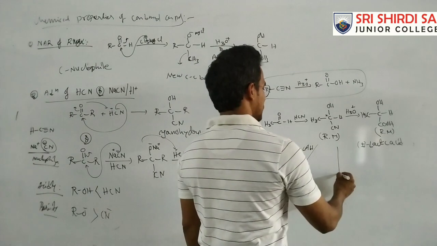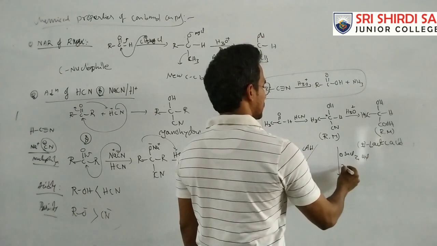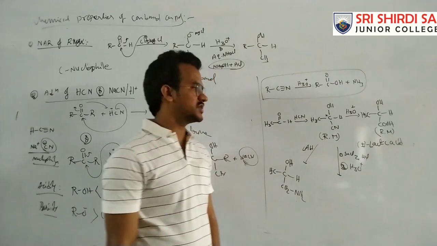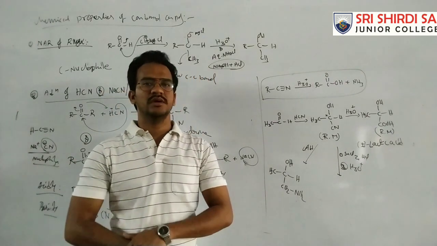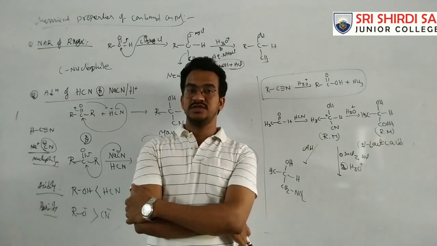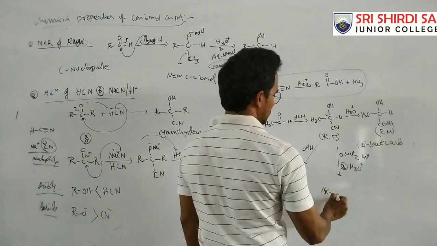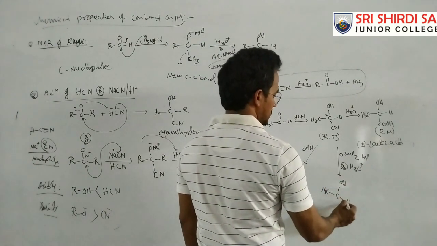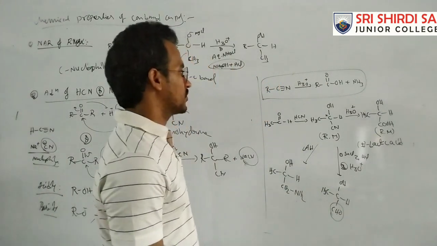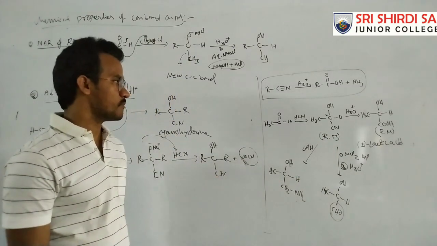Or suppose this compound is treated with SnCl2, HCl, and then hydrolysis. What is this reaction actually? Alkyl cyanides on treating with SnCl2 and HCl is nothing but the Stephen reduction. What are the products? The CN group is converted to an aldehyde. That means CH3-CH(OH)-CN is converted to CH3-CH(OH)-CHO. That is the Stephen reduction. Of course, like this, there are some more applications we can discuss.